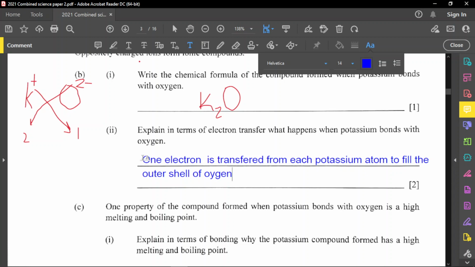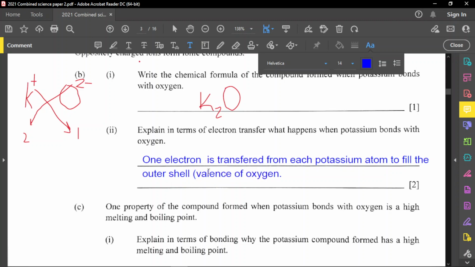All right. So you can go back to the bonding lesson and you will see exactly how this works, how metals lose electrons and non-metals gain in forming ionic compounds. So we are good at that. The outer shell, I should say, is actually called a valence shell. So let me just put valence shell in brackets here.